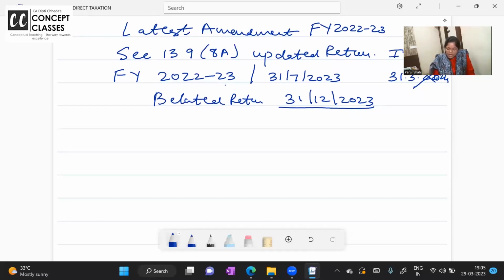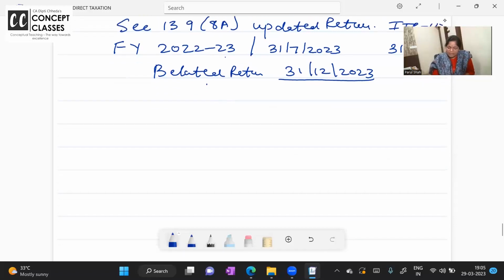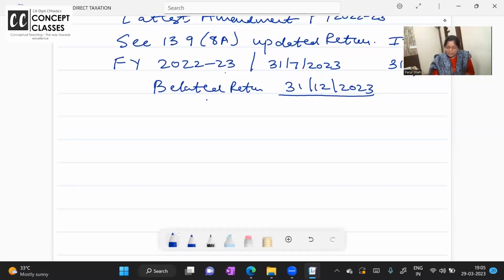Now suppose after this date is over, that is April 24 or June 24, I realize that I want to change something in my return. Earlier there was no option. What is your financial year? 22-23. Where is it ending? March 23. What is your due date of filing the return? July 23. At the latest, December 23, bye-bye. You cannot file your return beyond that time. Now what will happen if you cannot file the return beyond December 23?